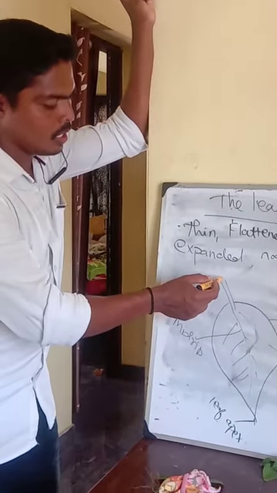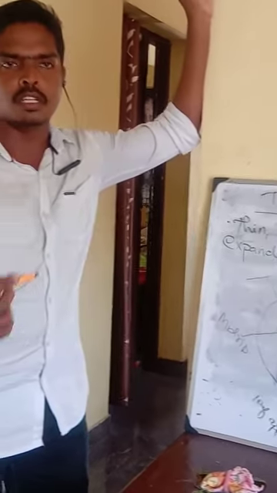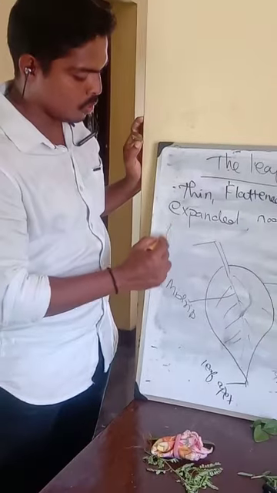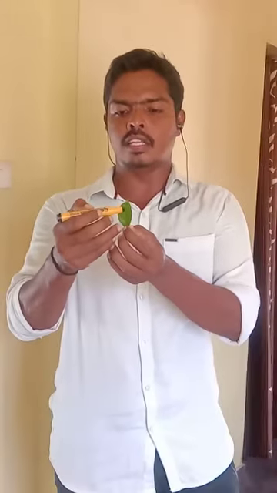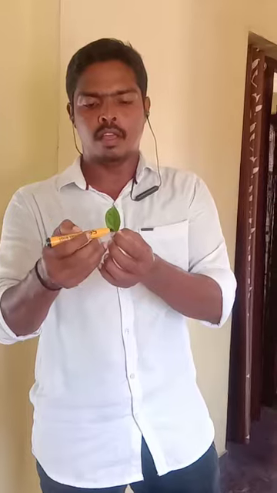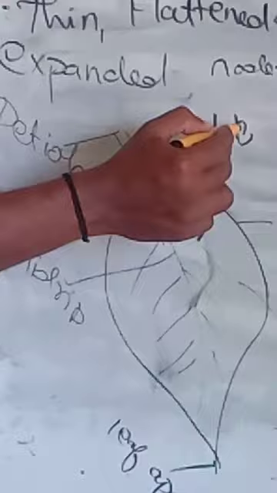Then the part that attaches the leaf to the node is called the petiole. In the center there is a vein called the midrib, and in the leaves there will be veins arranged either like a net or parallel. They are called the veins of the leaf. Understood? So these are the parts of the leaf.